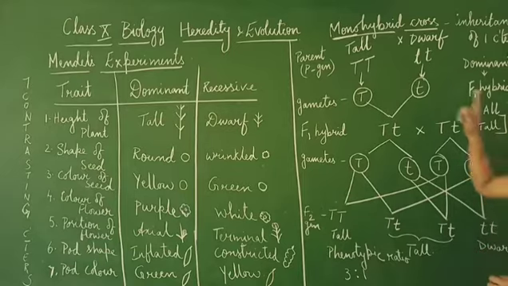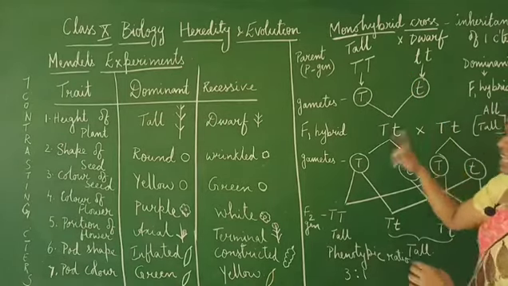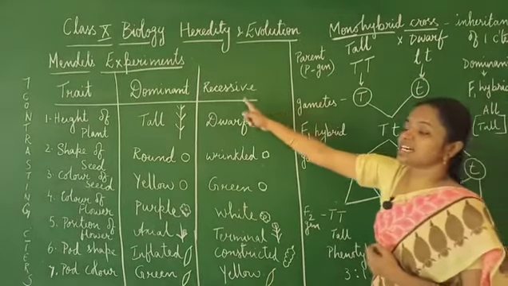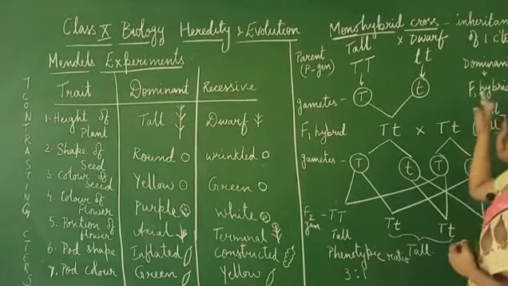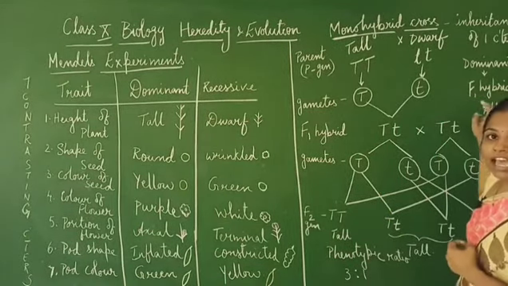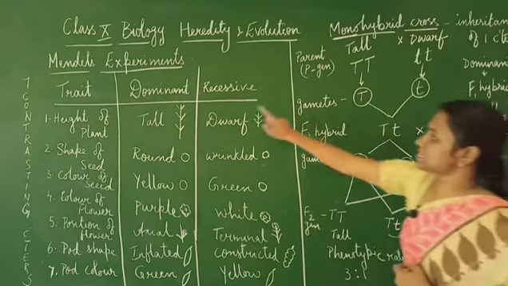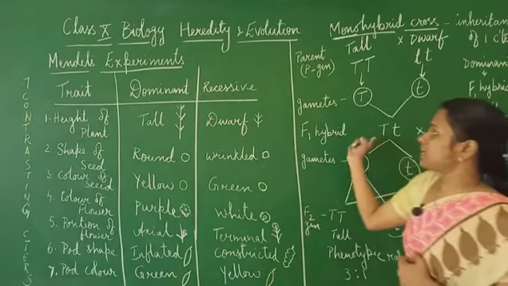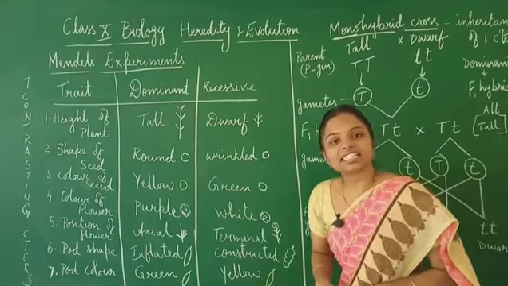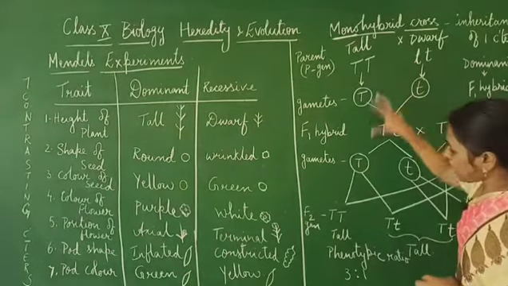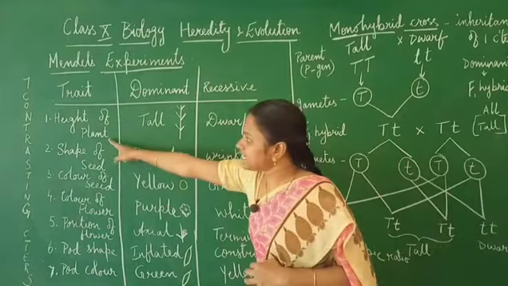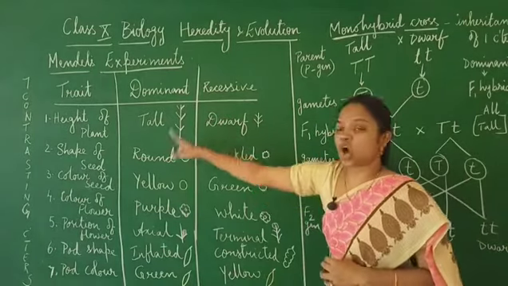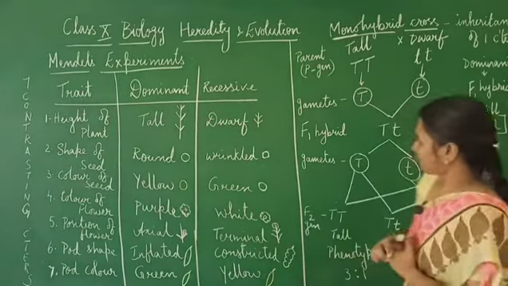Okay. Now, tall has been expressed. Then what about the other character which is not expressed in the F1 hybrid? That is the recessive character. So the character which has been expressed in the F1 hybrid is considered the dominant character, and the character which is not expressed in the F1 hybrid is considered the recessive character. So we are studying the inheritance of a trait, the height of the plant, and now we know which one is dominant and which one is recessive, right?